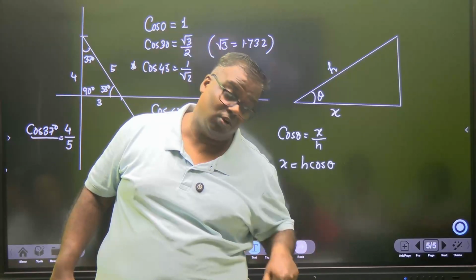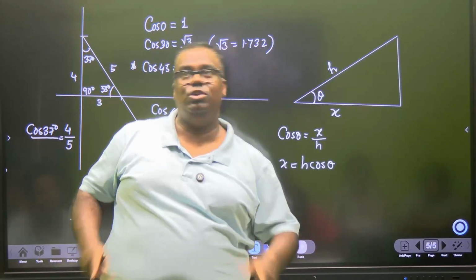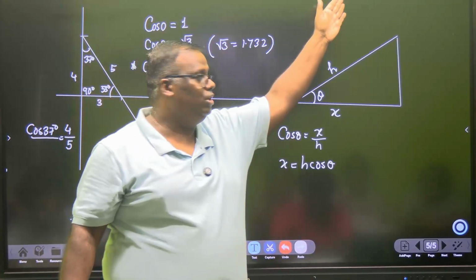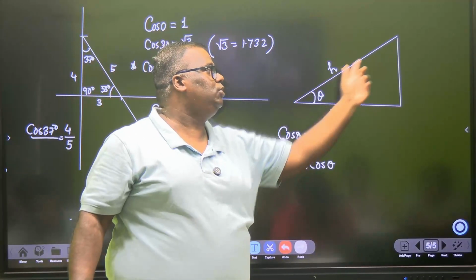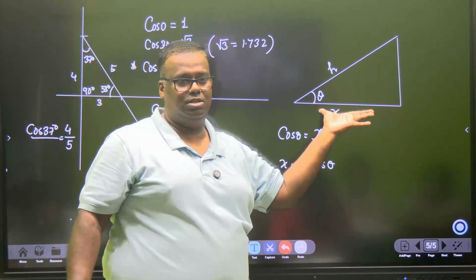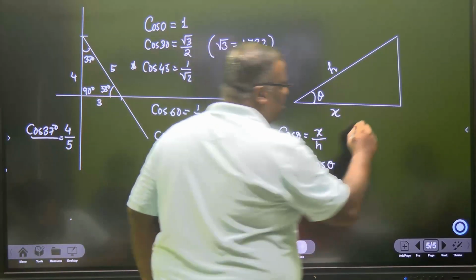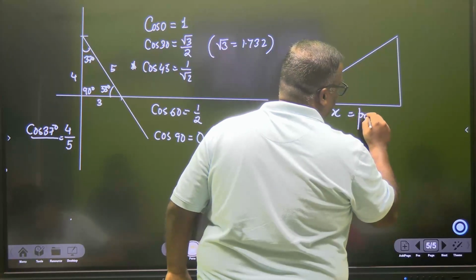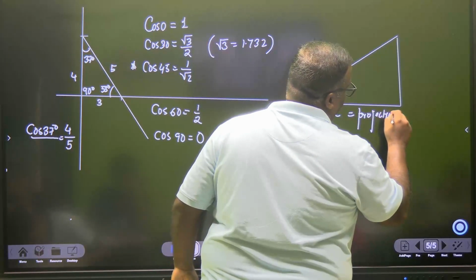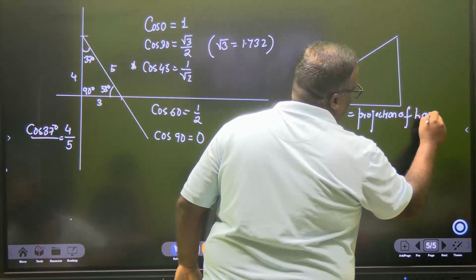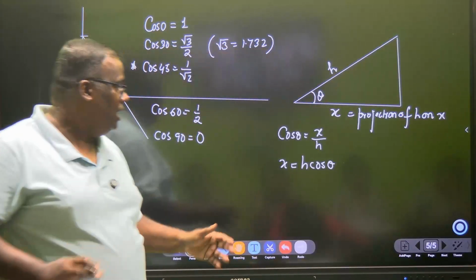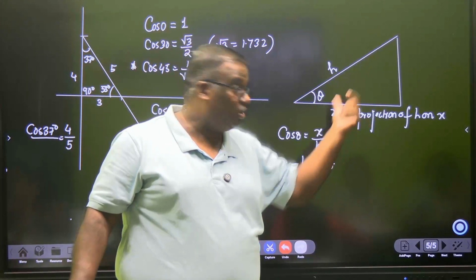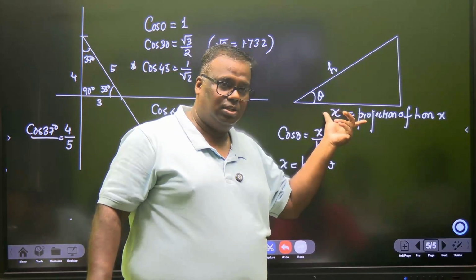Got it? That is called the plan view. And when you see from front, that is known as the elevation. Right? So if you're on top, how big do you see this? You'll see this as big as this. This is known as the projection of H on X. Cos theta, H cos theta, not H. This is X. Do you agree?